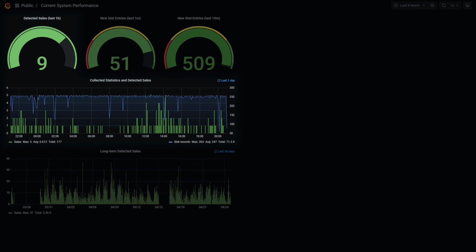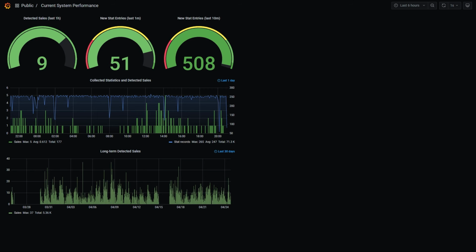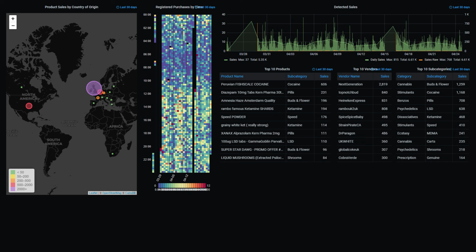The system has once again detected some purchases. As you can see, the views are updated in real time to reflect what is currently happening. Now, the previous dashboards were focused on monitoring the application's behavior and current metrics. The following views are based on aggregated scraping data and aim to present some tangible results.